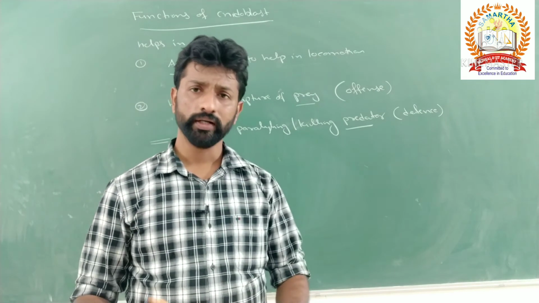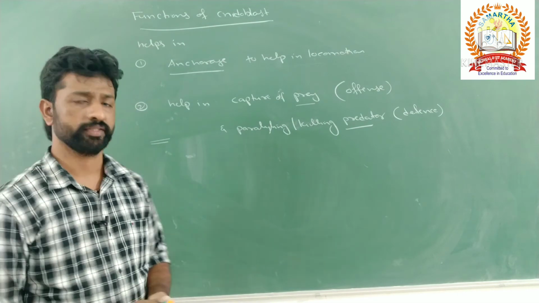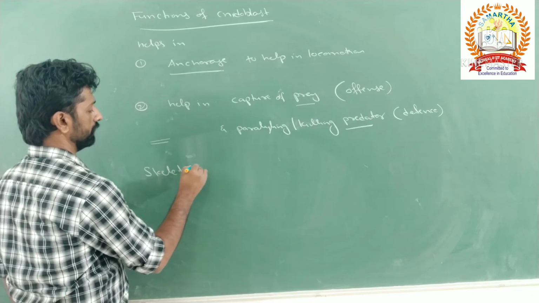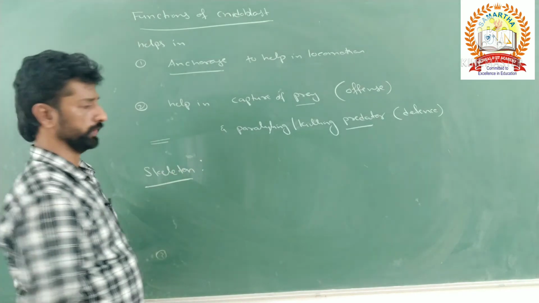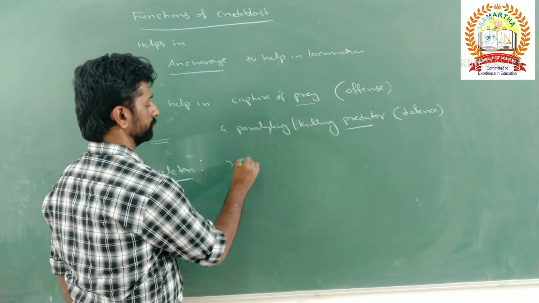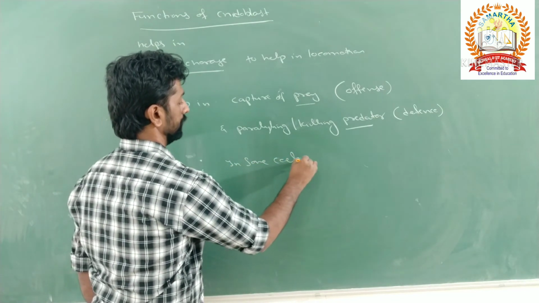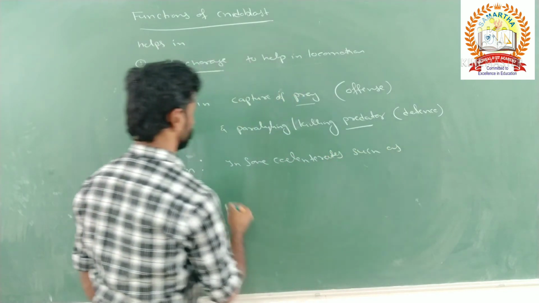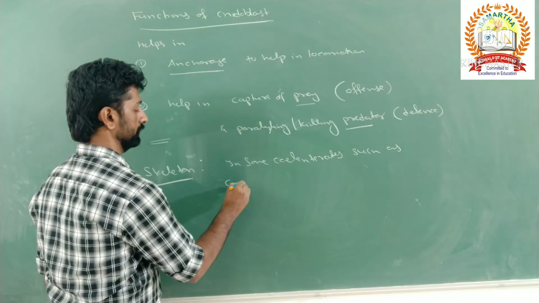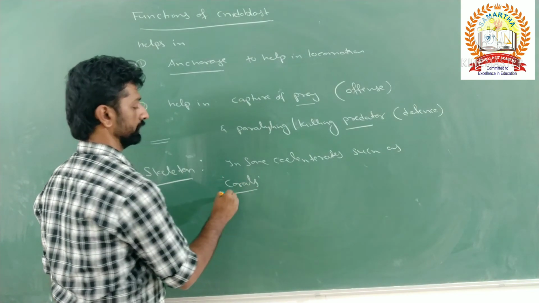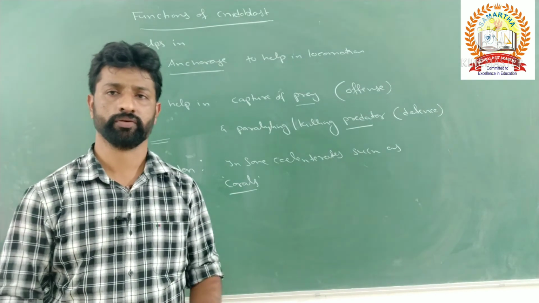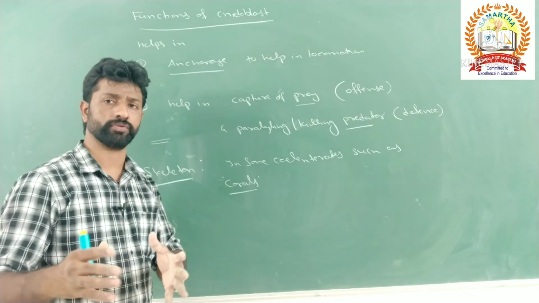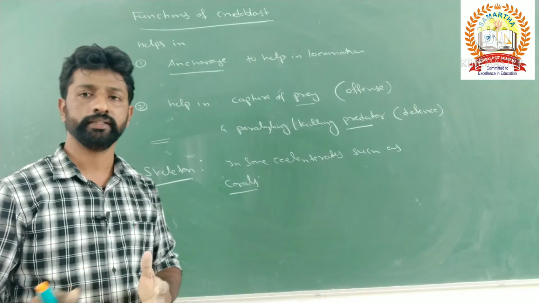Then what about the skeletal system present in cnidarians? The skeleton, particularly in some cnidarians such as corals. What do you mean by corals? In Kannada, it is called havala. Such corals tend to grow continuously and form reefs. Those reefs are called coral reefs near the seashore.